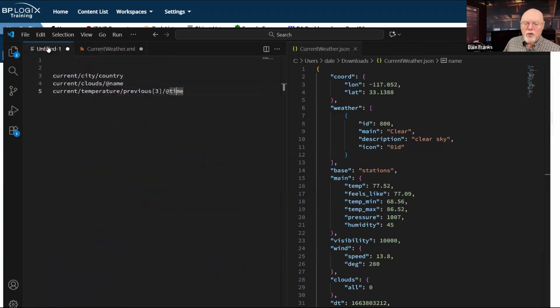So I can address an array in XPath, in this particular array, by putting the index number, basically think of it as the array row, inside the previous node. What this is looking for is previous 3, and of course the attribute is at time.